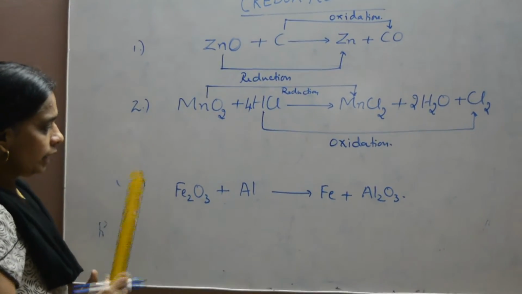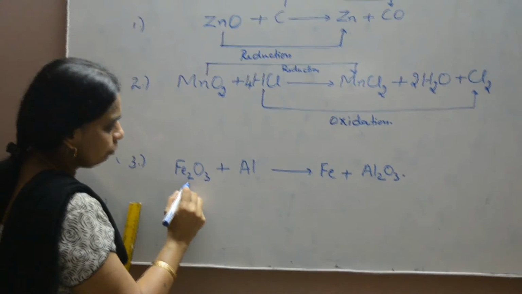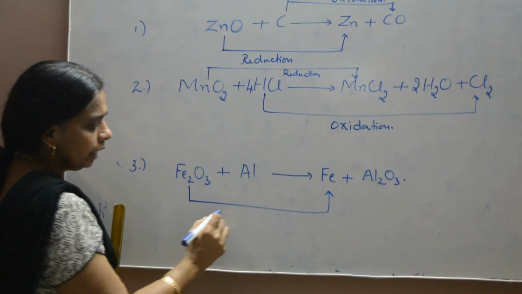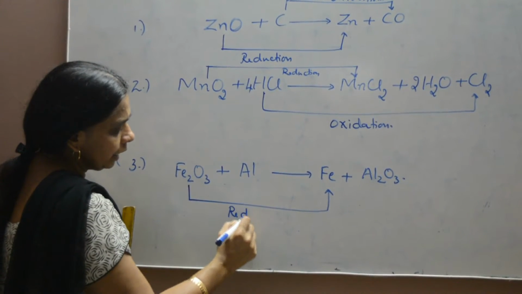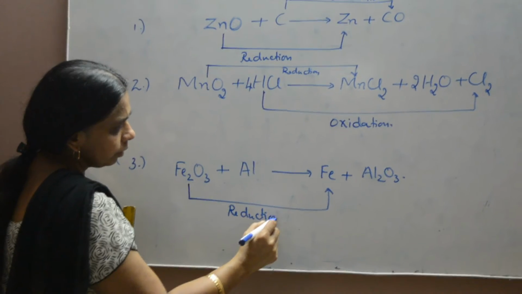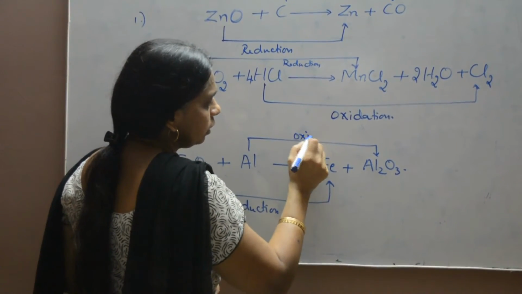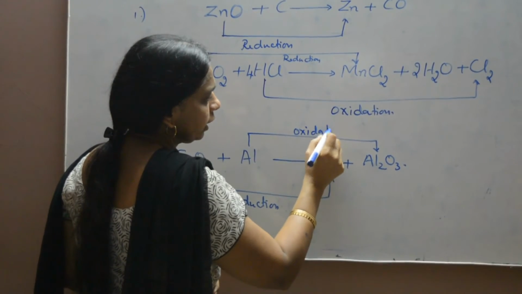So in the next reaction, Fe2O3, ferric oxide, is reduced to iron. It can be called a reduction. And aluminum is oxidized to Al2O3, so it is an oxidation reaction.